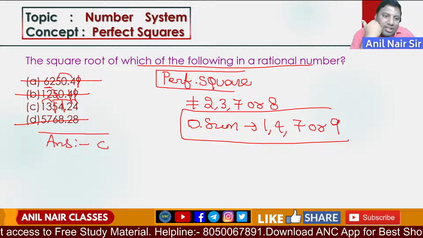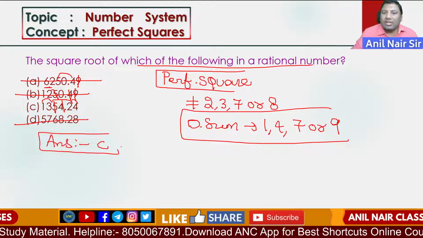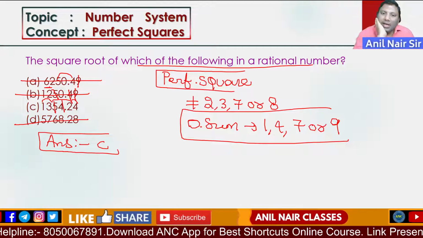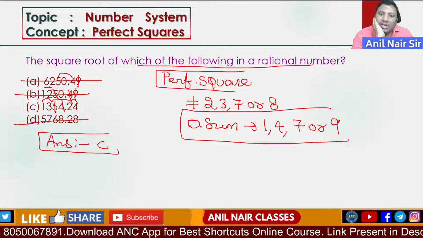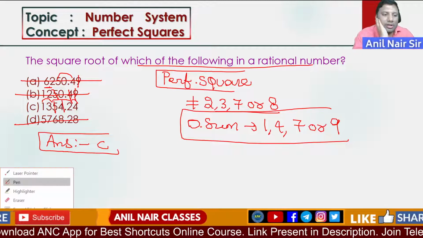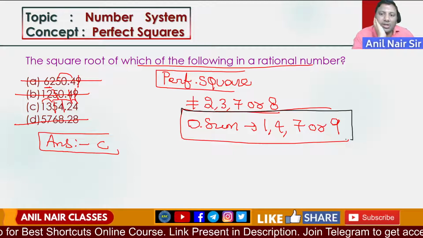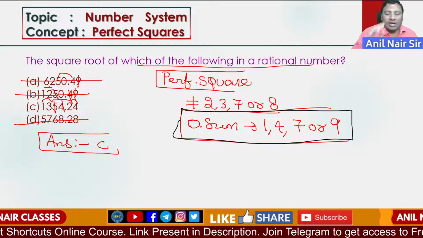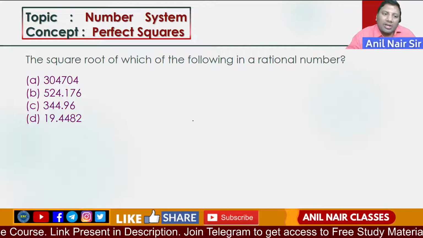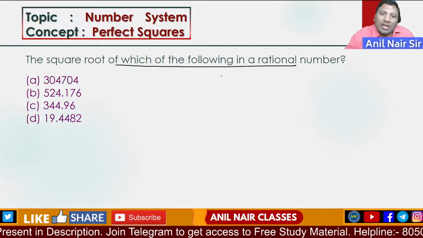Very, very easy question. If I use 2 properties, I will get the answer. What are the 2 properties? A perfect square never ends with 2, 3, 7 or 8. The digital sum of a perfect square is always 1, 4, 7 or 9. I hope the logic is clear. Similarly, you can use this logic. The square root of which of the following is a rational number?